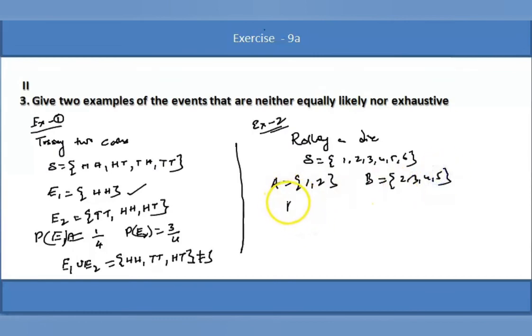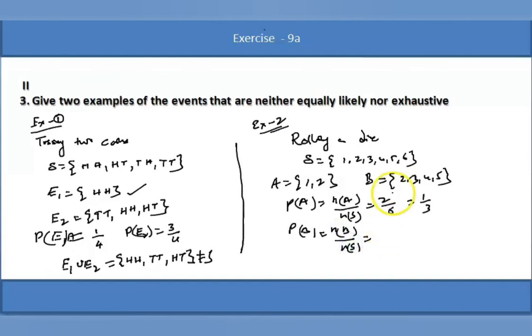So what is the probability of A? The number of elements in A, n of A, by the total number of elements in the sample space, that is 2 by 6, which is 1 by 3. What is the probability of B? The number of elements in B by the number of elements in S. The favorable outcomes in B are 4, and the total is 6, so it is 2 by 3. These two are not equal. So the chances of A and B are 1 by 3 and 2 by 3. They are not equally likely events.